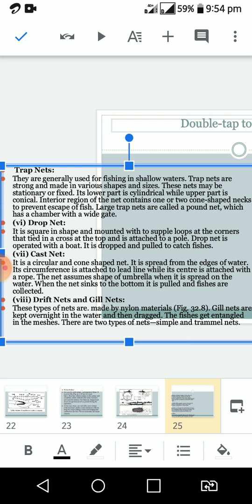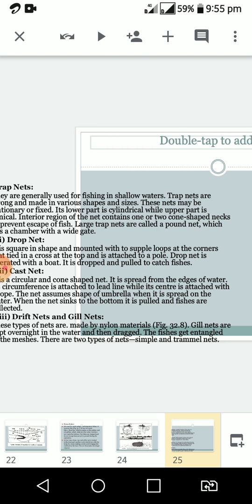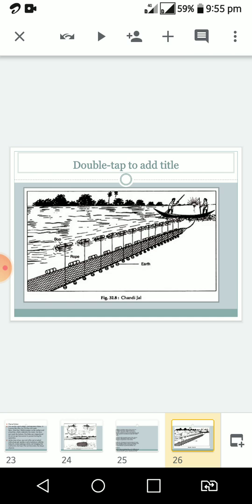And another type of net, drift nets, also called gill nets. These nets are made of nylon material. Gill nets are mainly kept in the water overnight, and after that the fishes get entangled in the meshes. So this is chandi jal. These are also an important type of net.